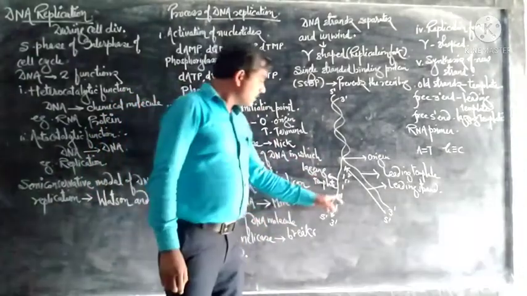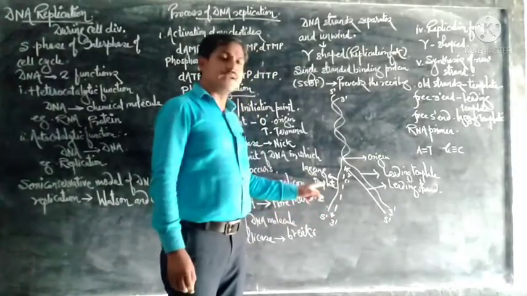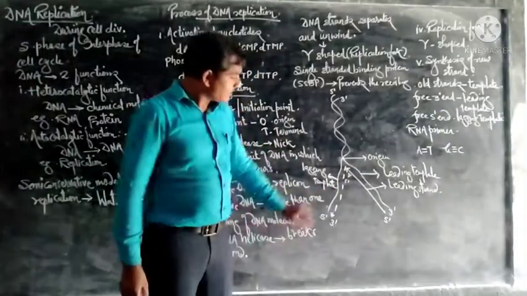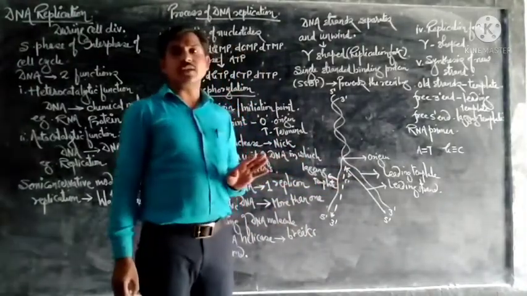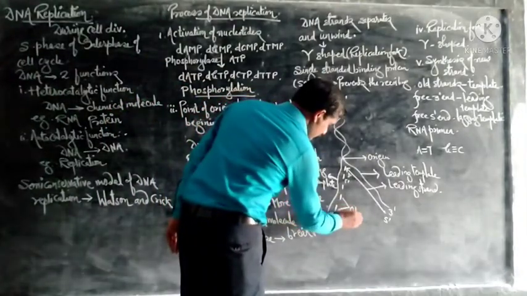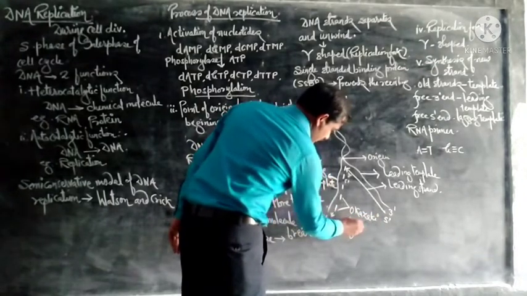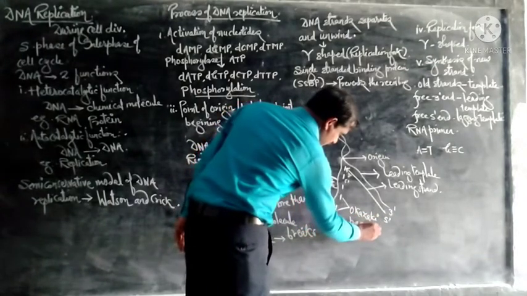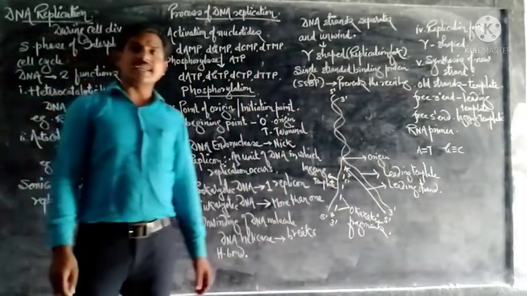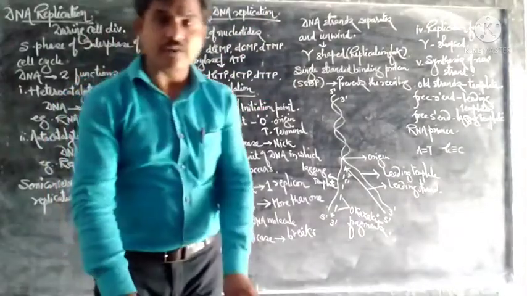So the discontinuous strand formed on the lagging template is the lagging strand, and these small fragments are called Okazaki fragments.